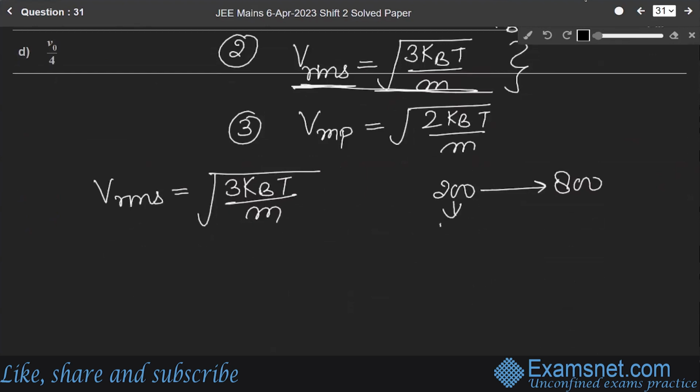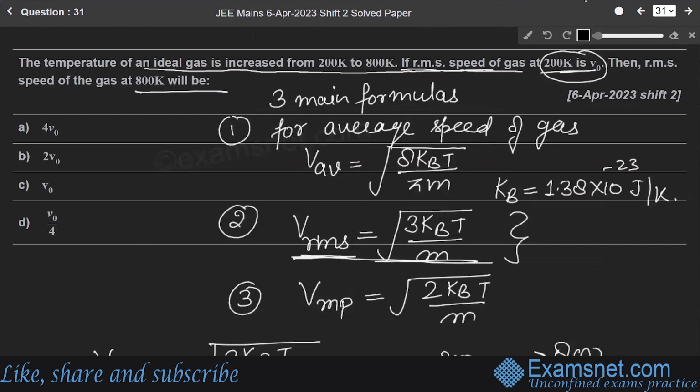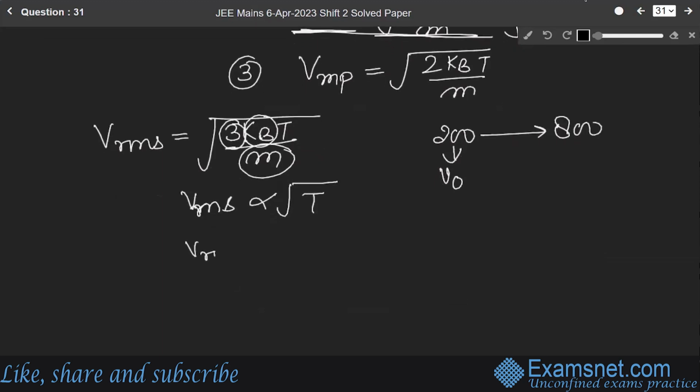Here you are seeing that kB is constant, 3 is constant, mass is constant. So VRMS is basically directly proportional to under root of temperature. When the temperature is 200 Kelvin, its VRMS is V0.